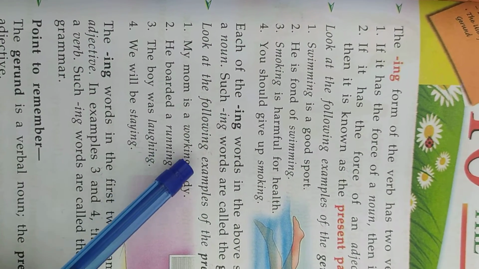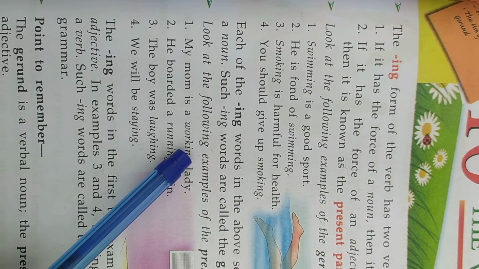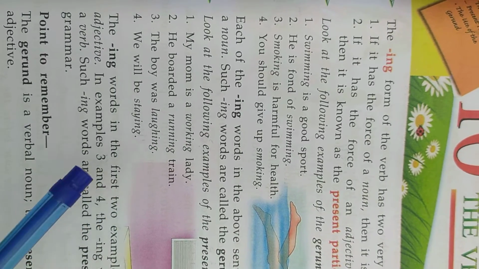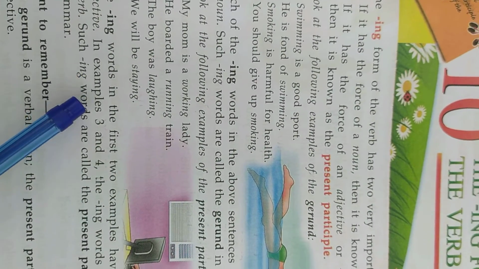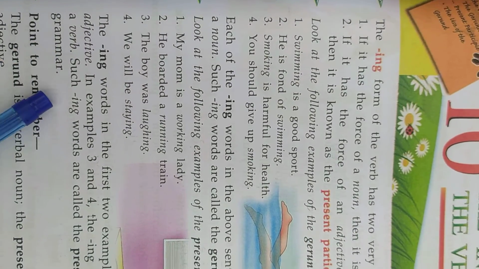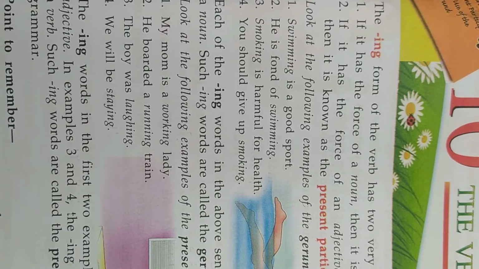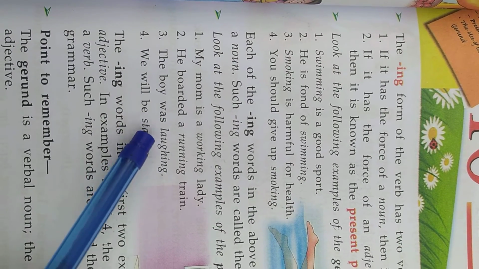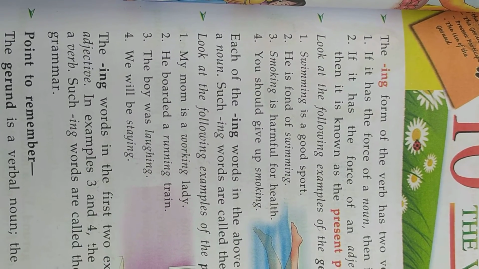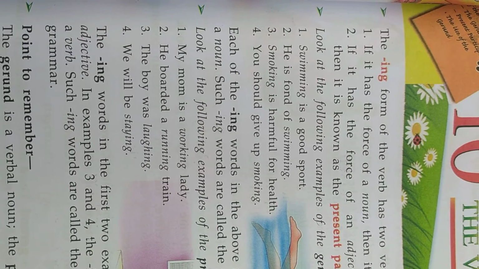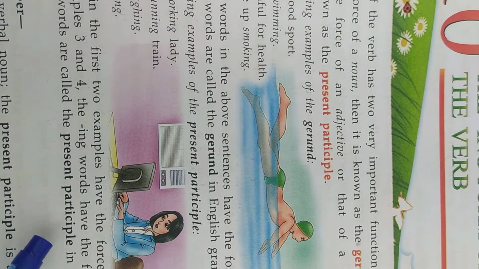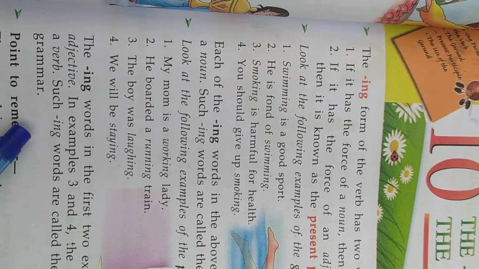Now see, in examples 3 and 4, the ing words have the force of a verb. Such ing words are called the present participle in English grammar.